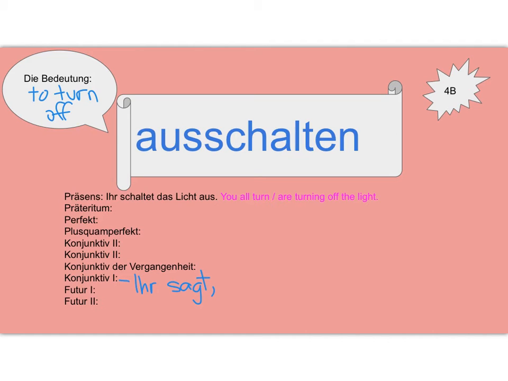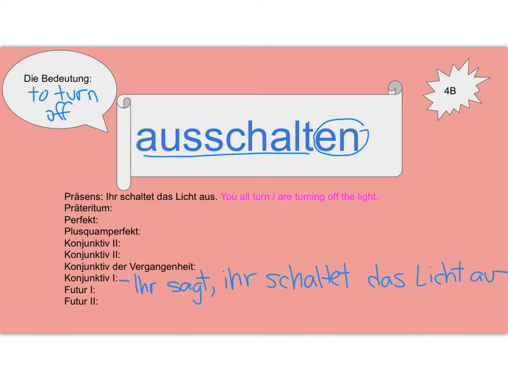So ausschalten, if we take away that en, we're left with the stem, ausschalt, and then the conjugation ending for indirect speech for ihr is et. So "ihr sagt, ihr schaltet das Licht aus." So you guys say you are turning off the light.